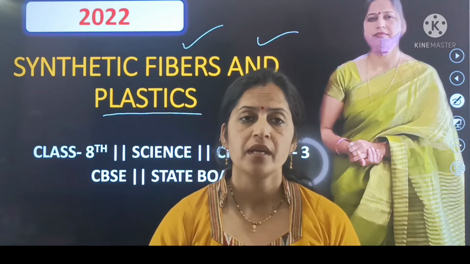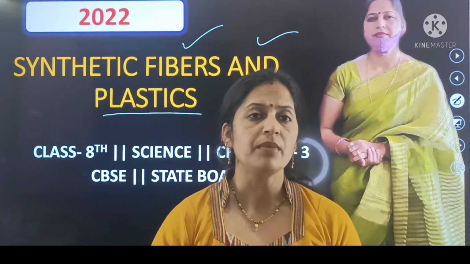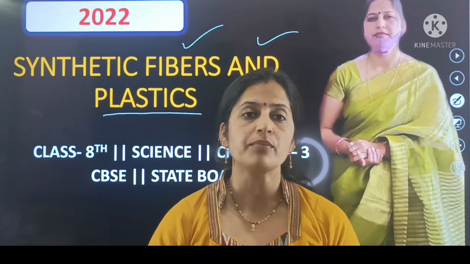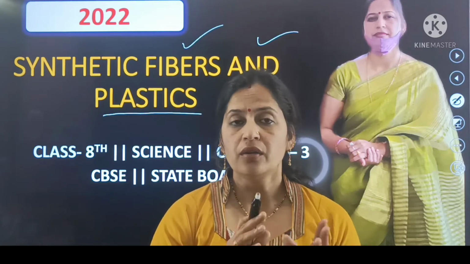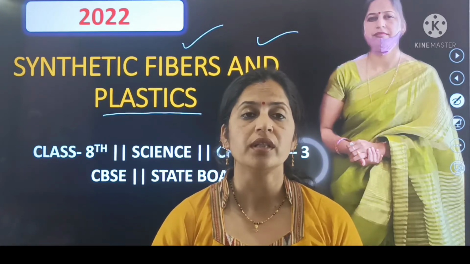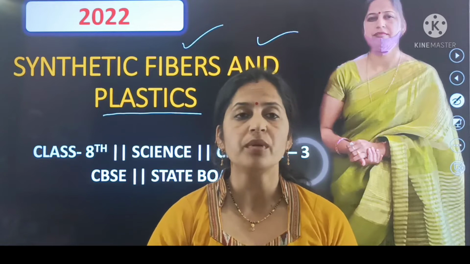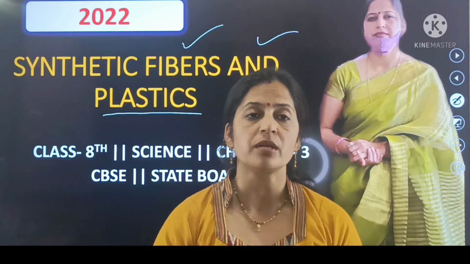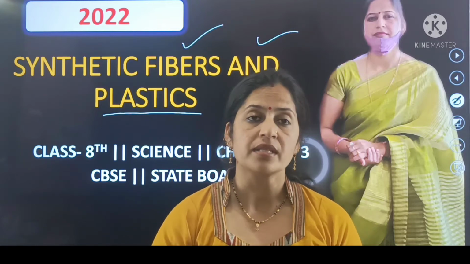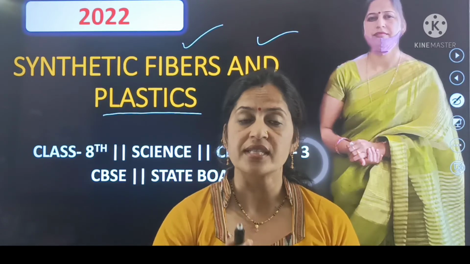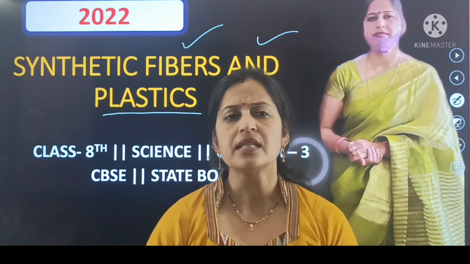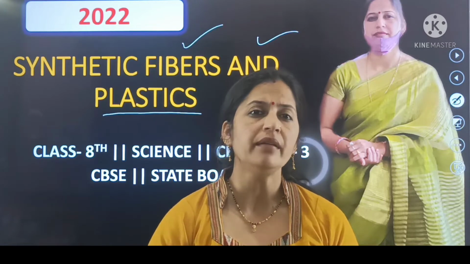Most chemicals are kept in plastic bottles. Water is kept in plastic bottles. Your food items as well as pickles are also stored in plastic bottles. So this is a brief introduction regarding chapter number 3, the synthetic fibers and plastics. Synthetic fibers are the man-made fibers such as nylon, rayon, polyester. All these are synthetic fibers because these are man-made fibers.